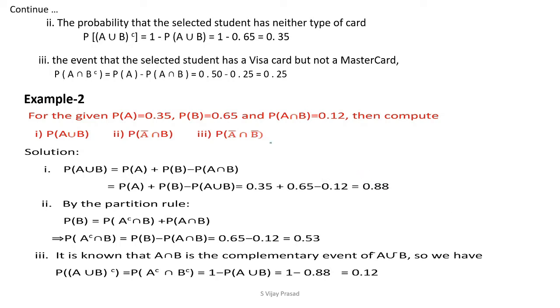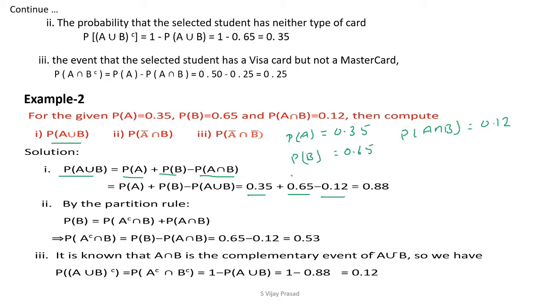The given values are: P of A is 0.35, P of B is 0.65, and P of A intersection B is 0.12.